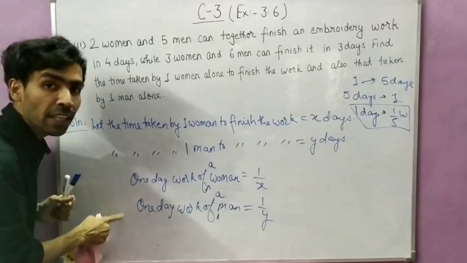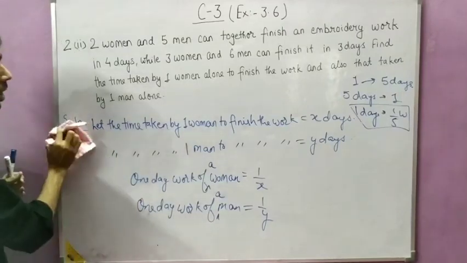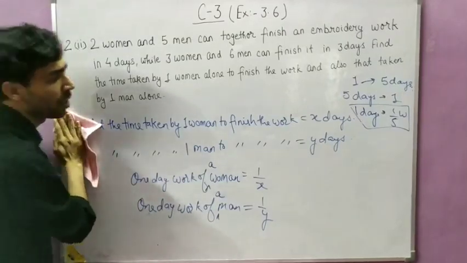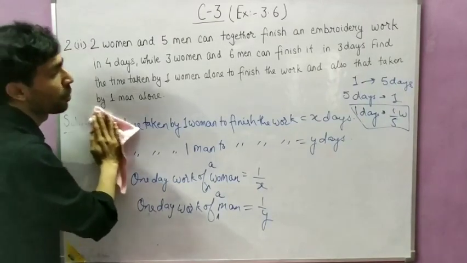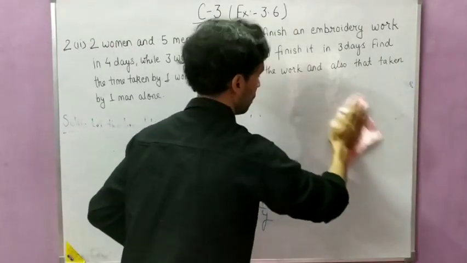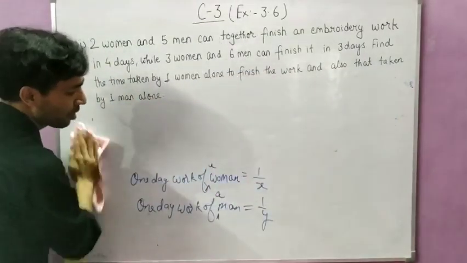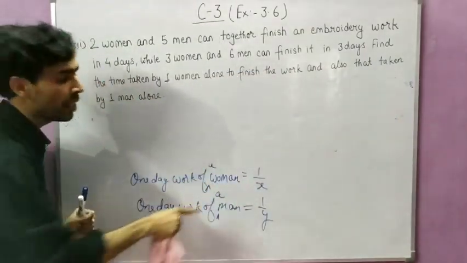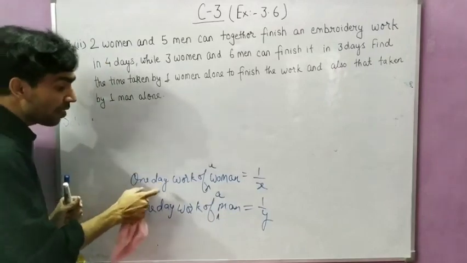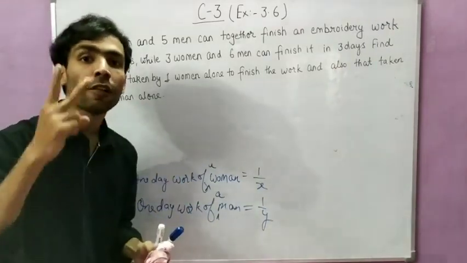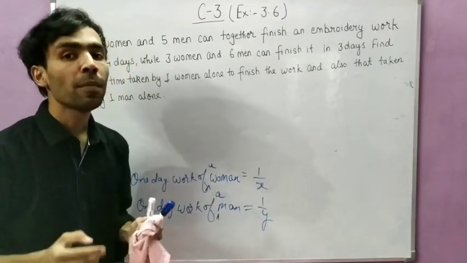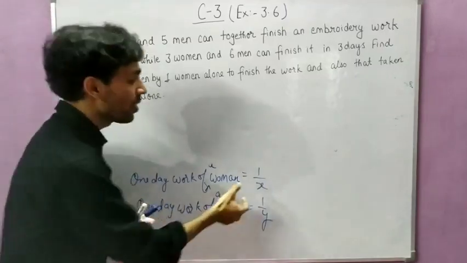These two are the 1 day work of a woman and the man. Okay, now I am going to remove it because there is not so much space. Now see student, 1 day work of a woman is 1 by x. It is the work of one woman. So if you have to calculate the 1 day work of 2 women, then what will be the answer? The answer will be twice of this.